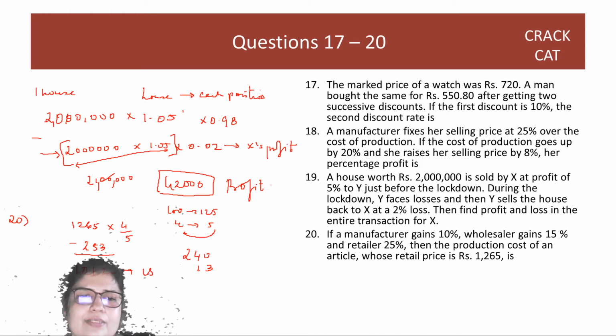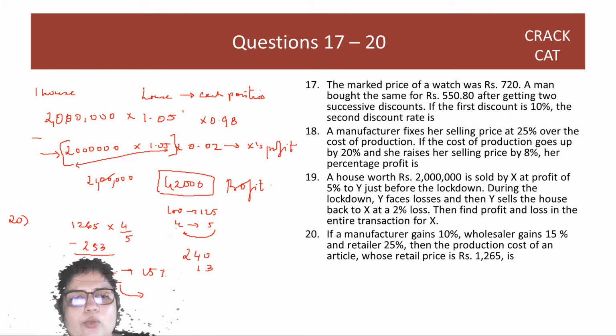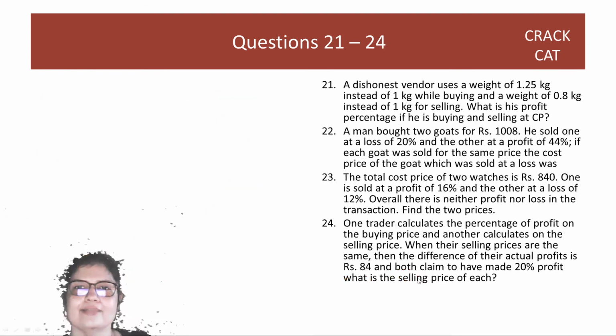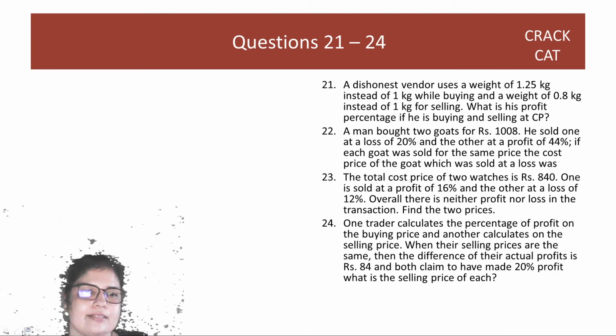This has a 15% gain. So you have to divide it by 1.15. That will lead to 880. And then if you remove the final 10%, you'll be left with 800. That is the production cost, that's the cost price, 800. Right? Great. 21st question. A dishonest vendor uses a weight of 1.25 while buying and a weight of 0.8 for selling.